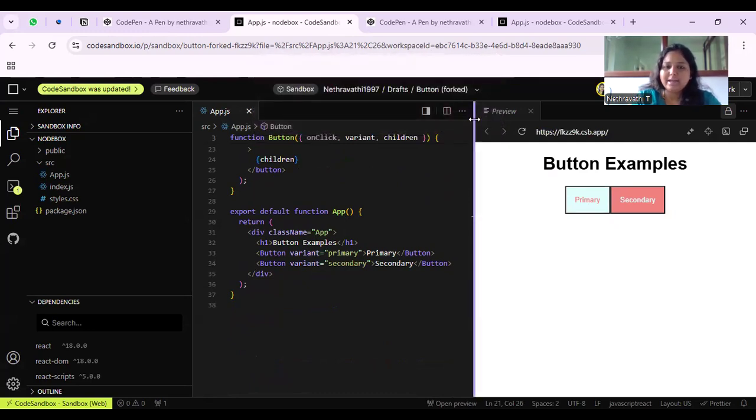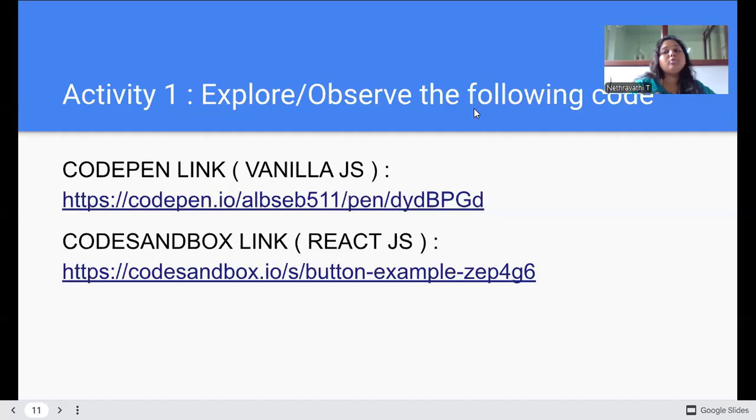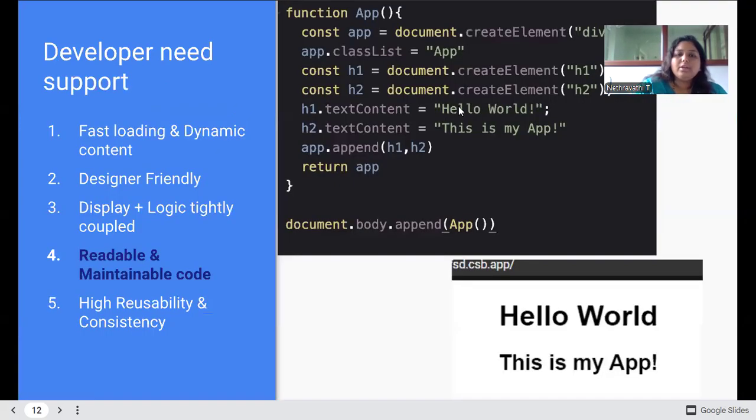So this is the thing: React is the easier one. It has user-friendly code also. The user can read the code very easily. Now we'll be talking about readable and maintainable code. Look at this function which is giving me the output, hello world and this is my app. In this function, to display two lines, how many lines of code do I need to write? In the HTML part, definitely there will be a division called the root element, right? To attach this much code to that root element, I have to write all these things.